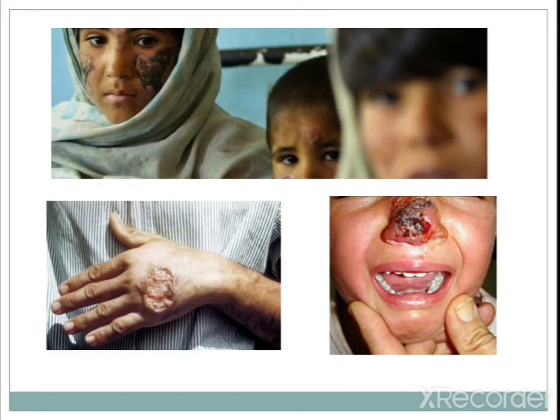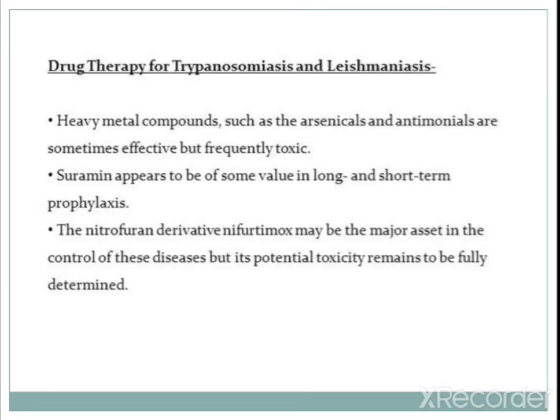You can see the patient with leishmaniasis in the pictorial diagram. The drug therapy for leishmaniasis is given here. Heavy metal compounds such as arsenicals and antimonials are sometimes effective but frequently toxic; in large concentrations they are toxic to the body.